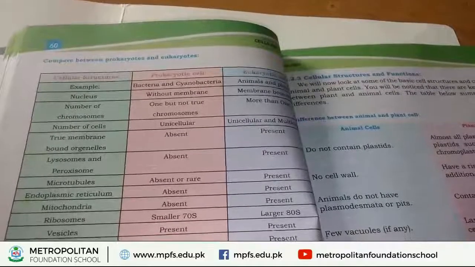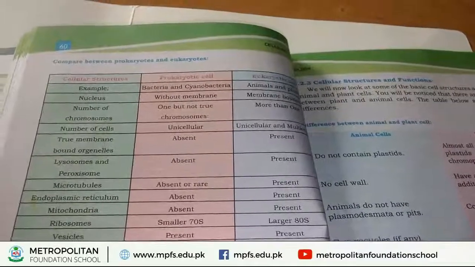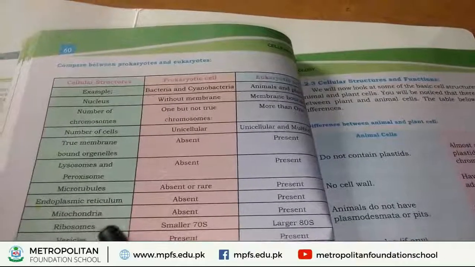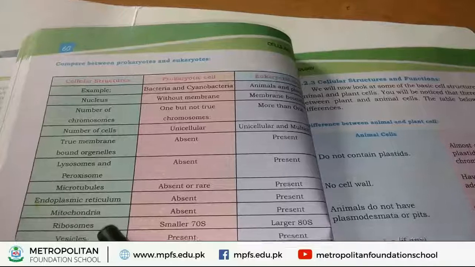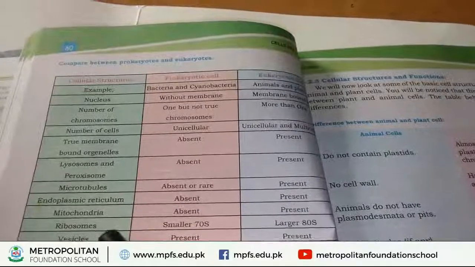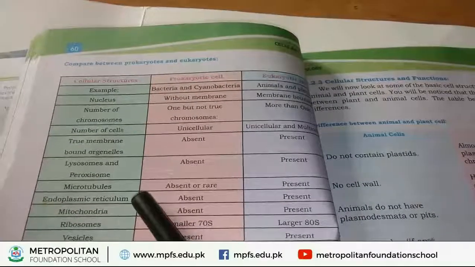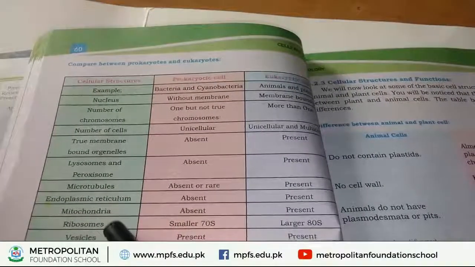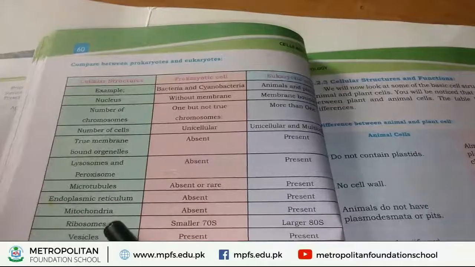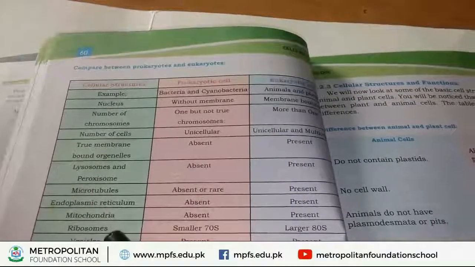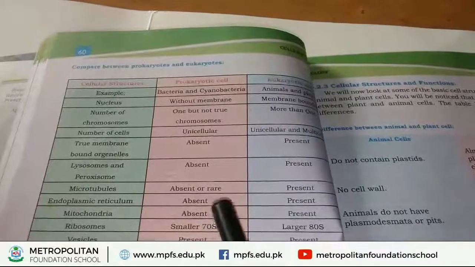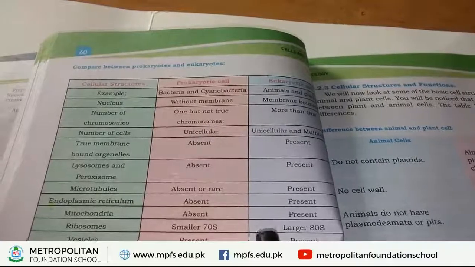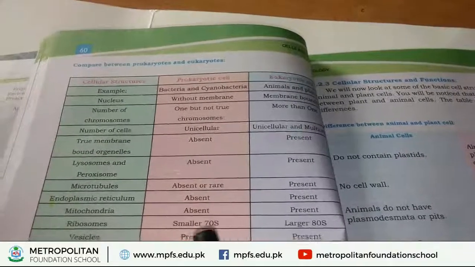The next structure is ribosomes. What are ribosomes? First of all, discuss here. Ribosomes are granular structures which are found on the surface of the endoplasmic reticulum. On the surface of the endoplasmic reticulum, special structures are present in the form of grains, that are called ribosomes. In prokaryotic cells their size is 70S, and in eukaryotic cells they are larger and their size is 80S.